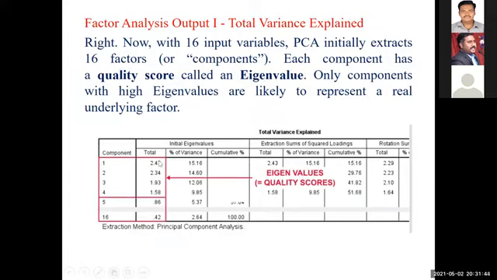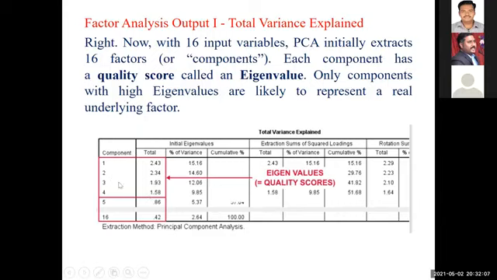From this table, see the total value, the initial eigenvalue, and see which are all more than 1, here 4. That means all your 16 variables are converted into 4 factors. If you reduce 16 variables into 4 factors, that is good for your research. That is what the eigenvalue is explaining.